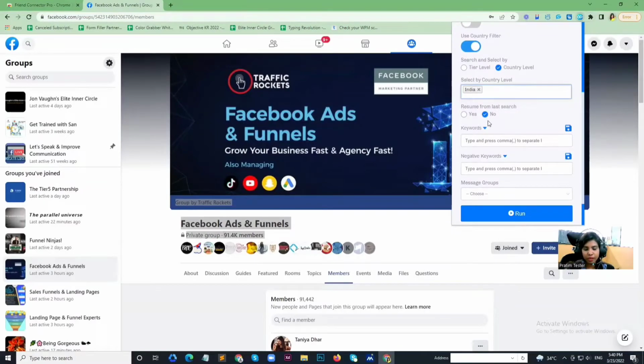So now I'm going to add some keywords. This is the vital part. From this keyword section, Friend Connector will know that this is the kind of audience you want to add to your Facebook profile, and those specific people, Friend Connector will search from the Facebook members page or friends page, and it will send a friend request to them.